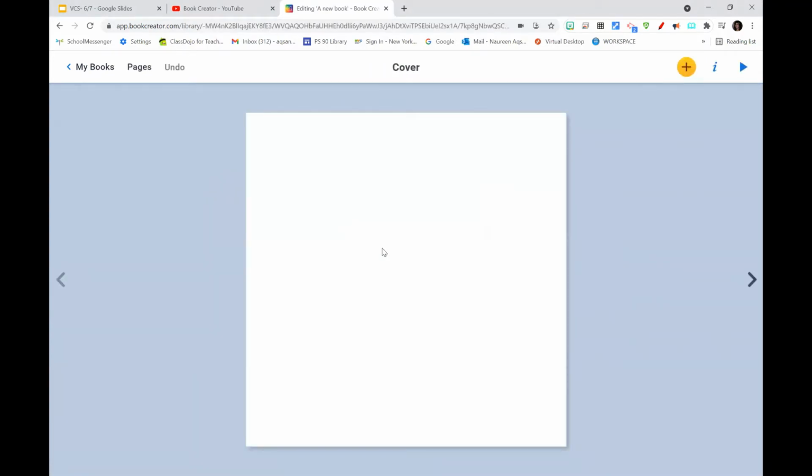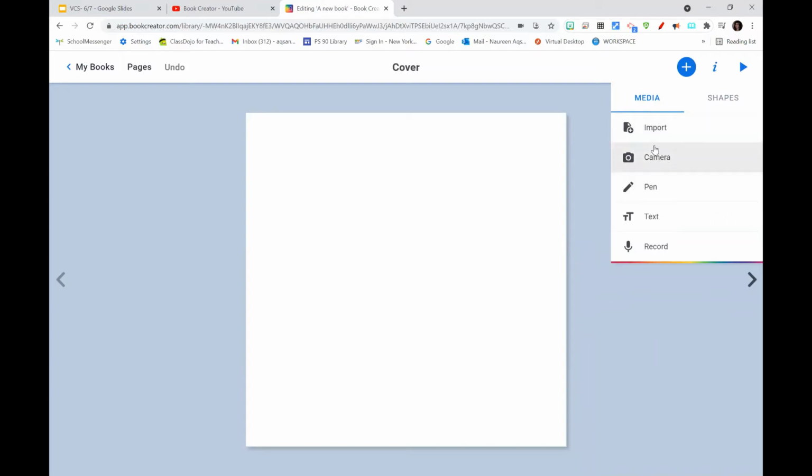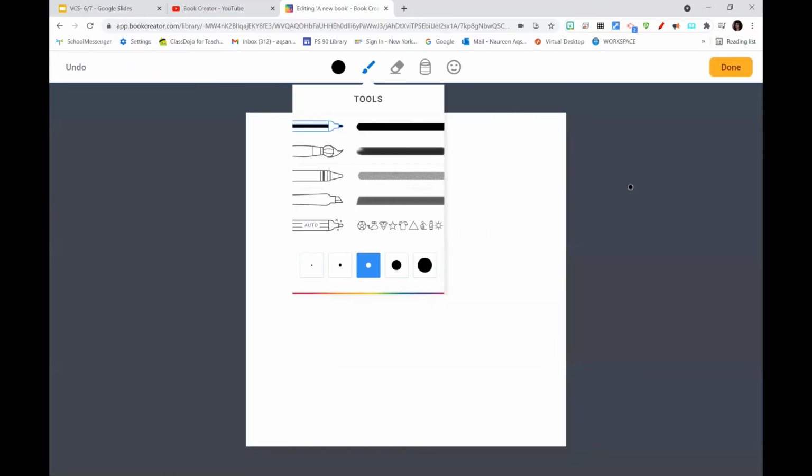And now I'm going to go over some of the features that they have available to you. So if you click on this plus button right here, it allows you to import different types of things. You can import pictures from your library. You can take a picture and then import that as well. You can choose to draw something if you're very artistic.